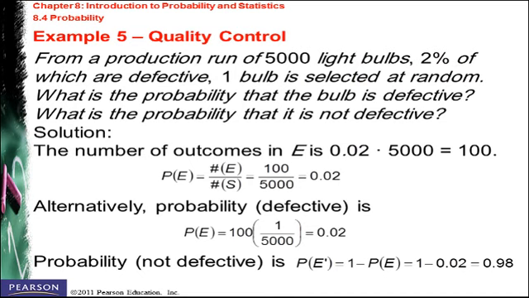Another question: from a production run of 5,000 light bulbs, 2% of which are defective, 1 bulb is selected at random.